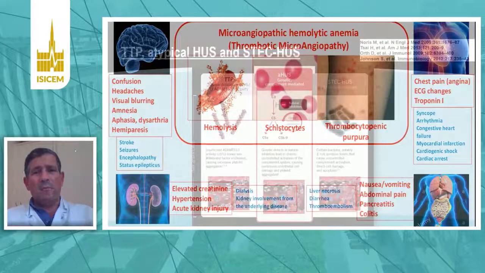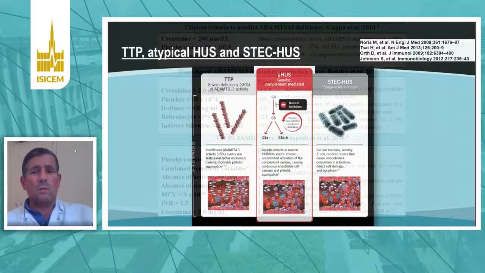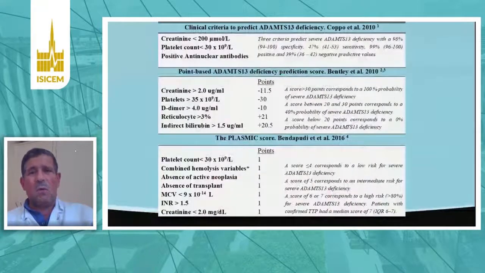When we are dealing with a TMA, thrombotic microangiopathy, we have to understand whether it is a TTP, thrombotic thrombocytopenic purpura, an atypical HUS, hemolytic uremic syndrome, or a STEC HUS that is usually a disease that affects children but may be present in adults. To go there, we have different formulas to understand whether we are dealing with a TTP or not.